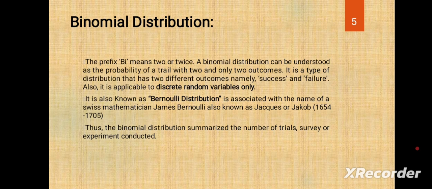Thus the binomial distribution summarizes the number of trials, surveys, or experiments conducted. That means for a trial or survey, we expect success or failure. Like that, we take a toothpaste brand. For example, we take the Colgate toothpaste brand in a particular area. How many persons use the Colgate toothpaste brand?